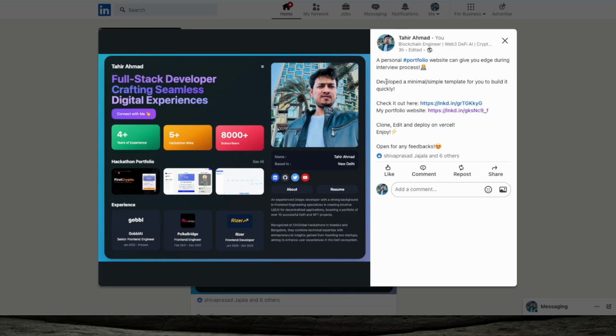So I have developed a minimal simple template for you to build it quickly. I have created this and I just posted it 3 hours back, and this is the GitHub. So if you don't know about coding, then there is no problem. I will explain how to create a full-fledged website using AI tools.